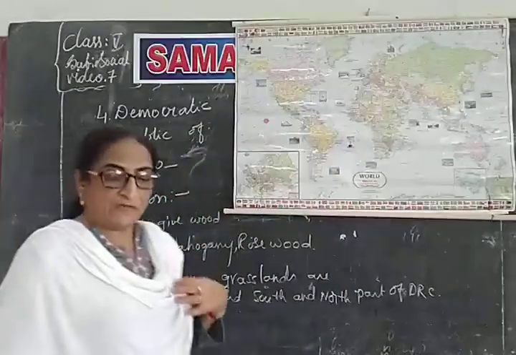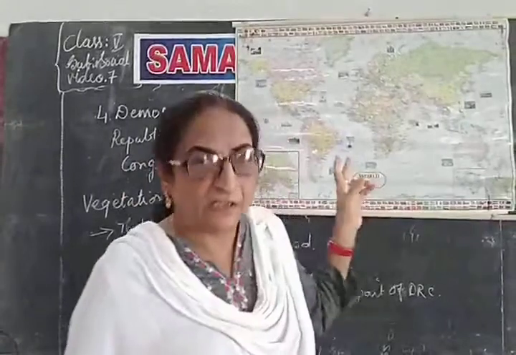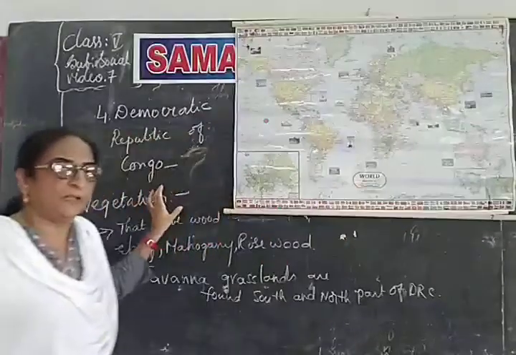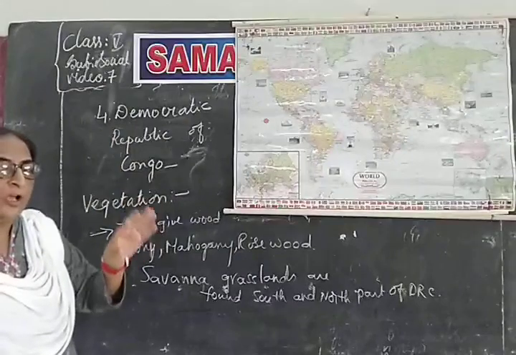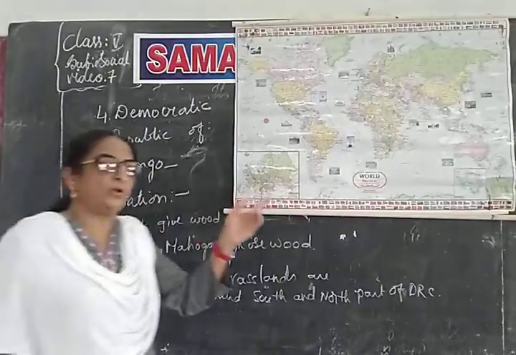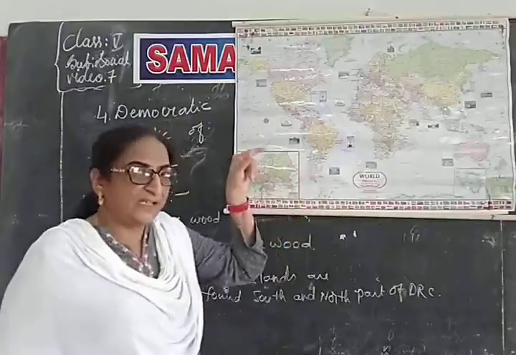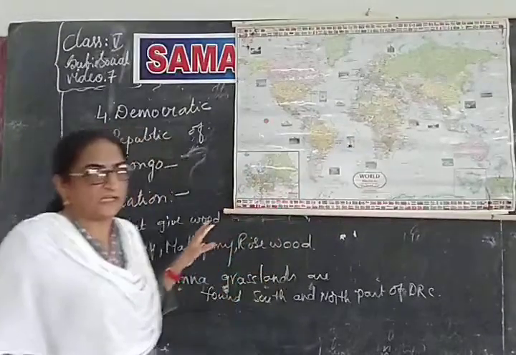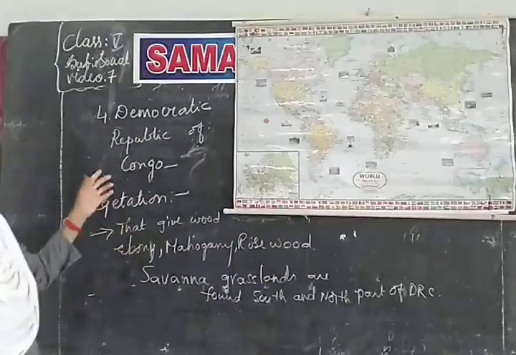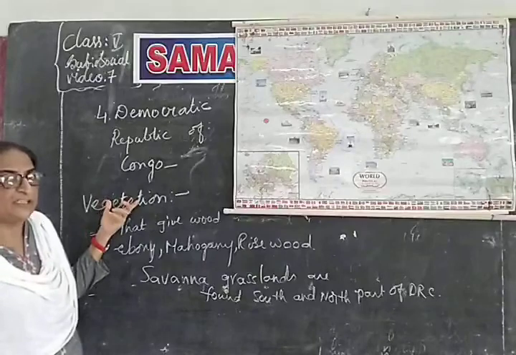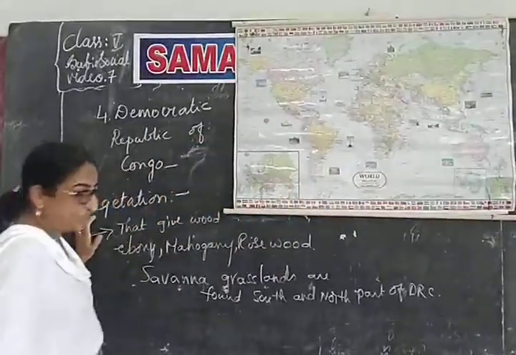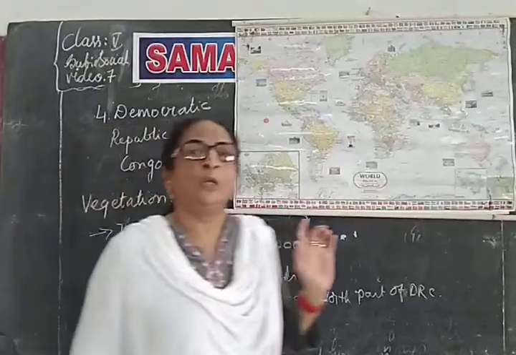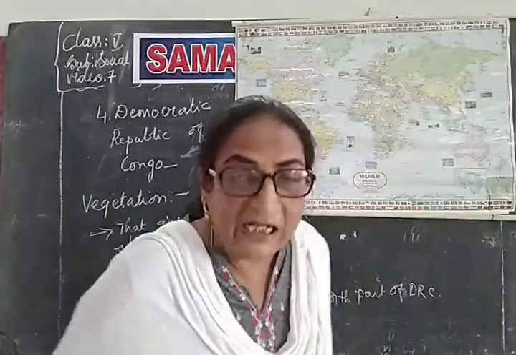So now what did we learn? We have been learning the equatorial type of climate. In that we learned about the Democratic Republic of Congo, which experiences the equatorial type of climate. That is why that country has been chosen to study this climate. In that we learned about its relief features, then its climate, then the vegetation. Now we are going to learn about its wildlife.